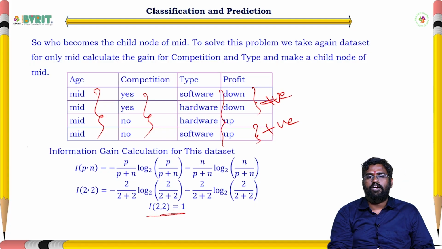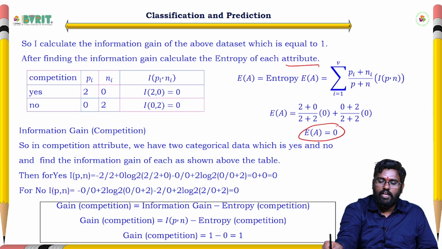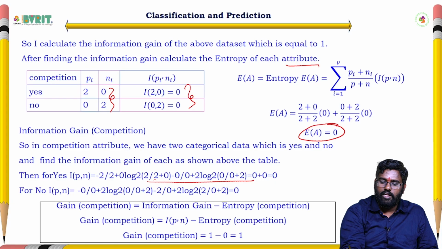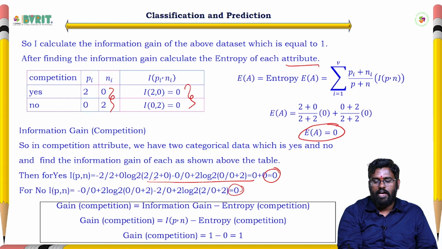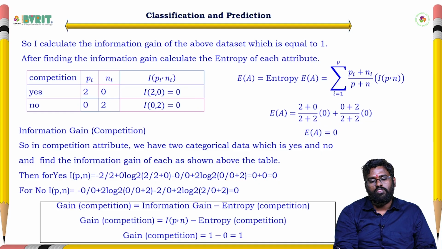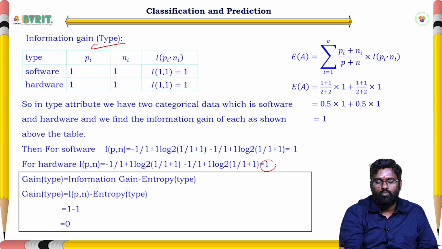The final information gain for this data set is 1. Similarly, we need to calculate the entropy of each attribute. We have age, and the entropy value we get is 0, based on these two values substituted into this formula, I of p comma 0 and this one 0. After calculating these, the gain for competition is 1. Then similarly, we calculate the information gain for the type attribute, the same process. Applying those values, we get 1 and 1, and by entropy the value is 1.